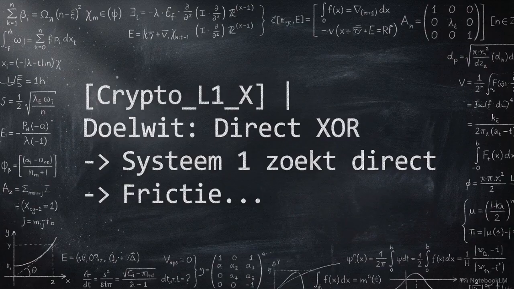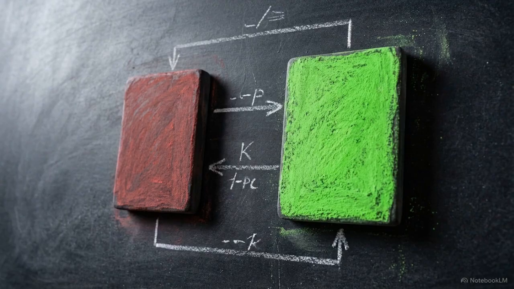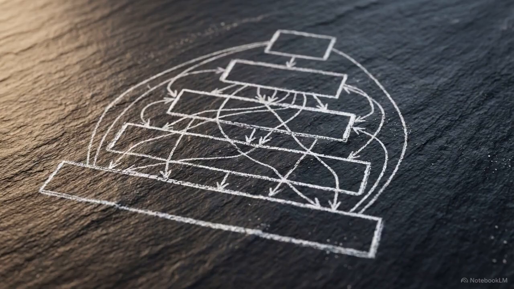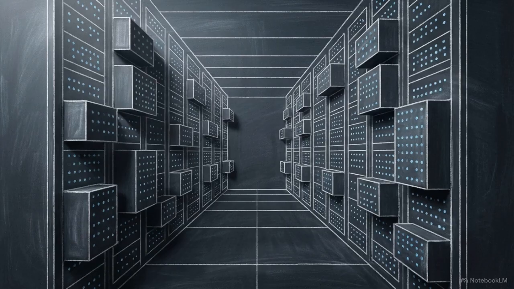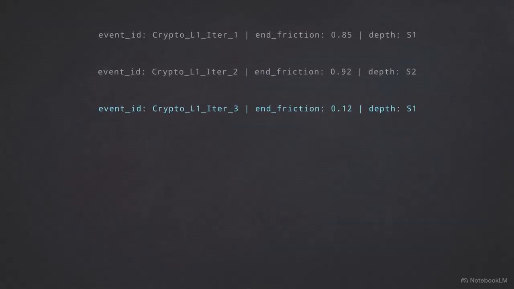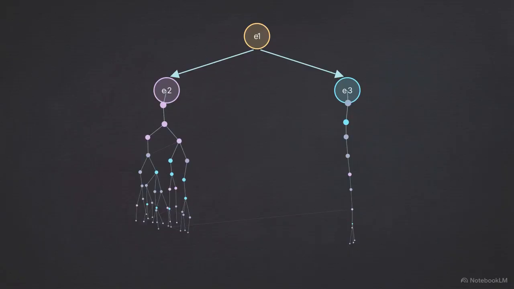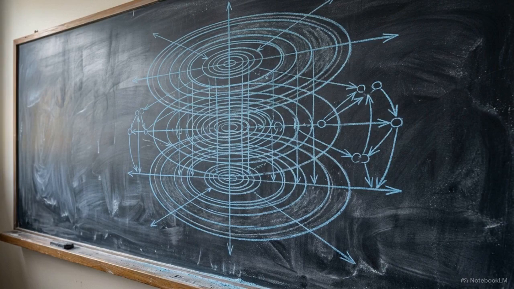The success of direct embedding is captured in the autonomous output logs. The logs track the system as it escalates from S1 to S2, recording the start friction, the end friction, and assembly depth for every computational event. These logs translate directly back into the topic ledger framework. This resulting DAG functions as a dynamic, structural map of cryptographic entropy rather than a static text log. While the network trained for limited iterations, this architecture establishes a functional blueprint for a self-scaling decryption engine.